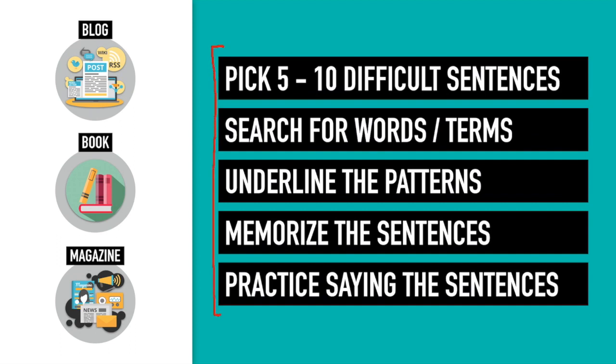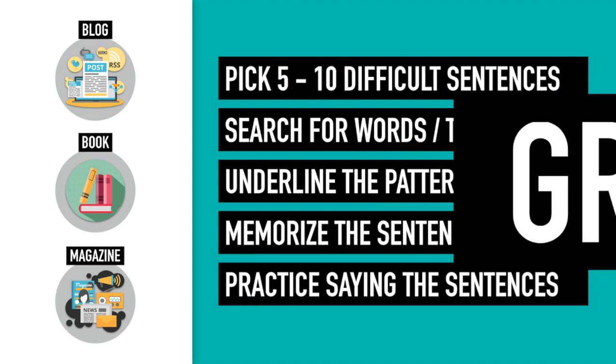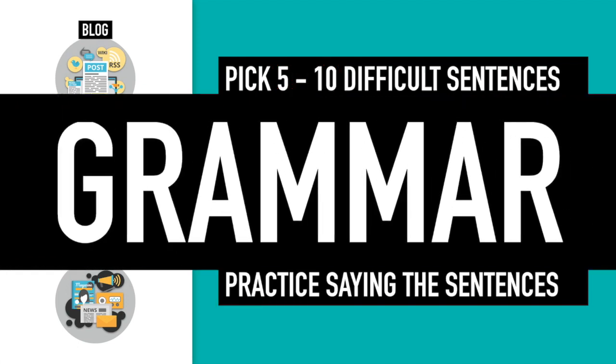I'm going to pick 5 to 10 difficult sentences from the actual article, okay? Now, after I have those sentences, I'm going to search for the words and the terms that I don't know. Then what you want to do after that, again, I'm saying me, but it's also you, underline the patterns, okay? The patterns that you recognize within the sentence. Then you're going to memorize the sentence, and then you're going to practice saying the sentences. This step is so important. So what's happening is you are working on your grammar. By looking at the articles and doing these steps, you're working on your grammar.